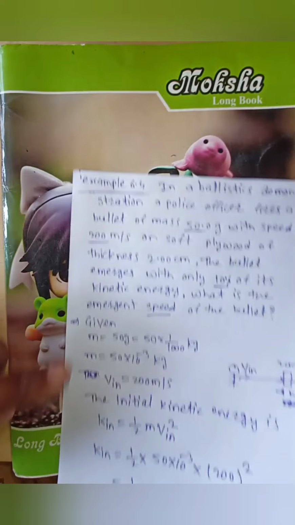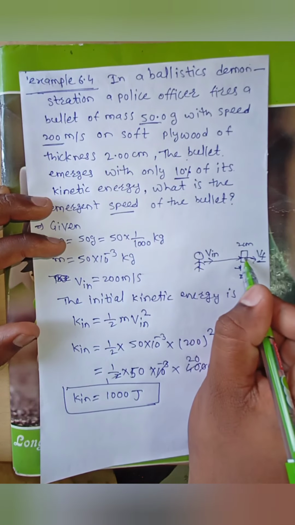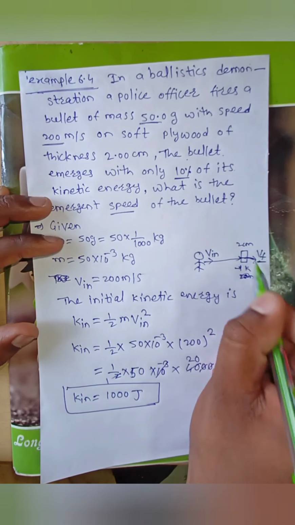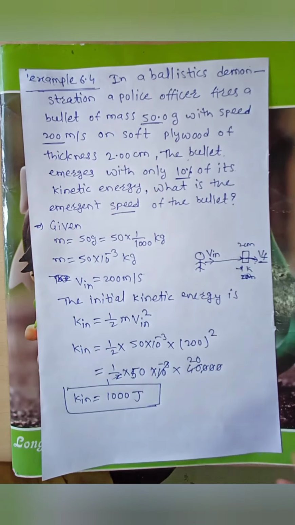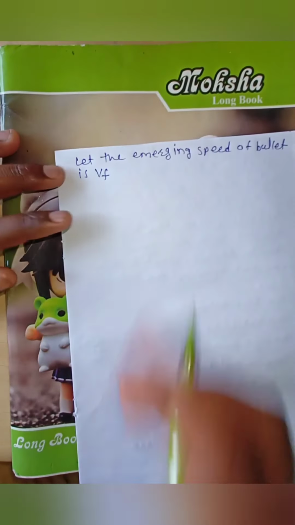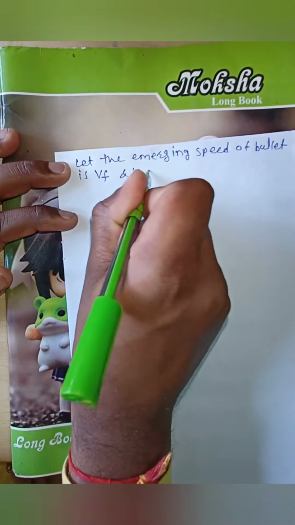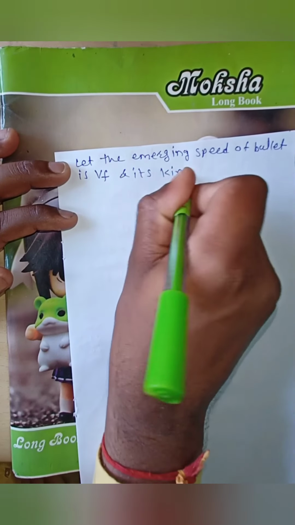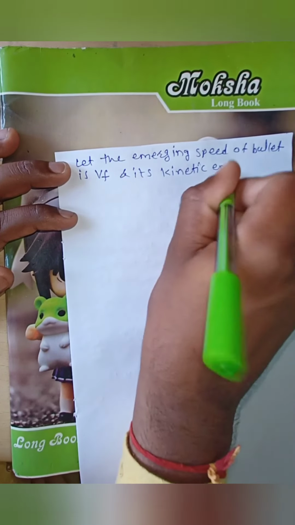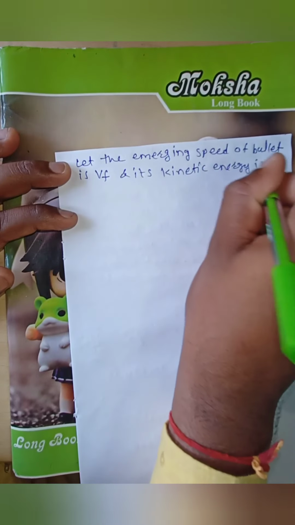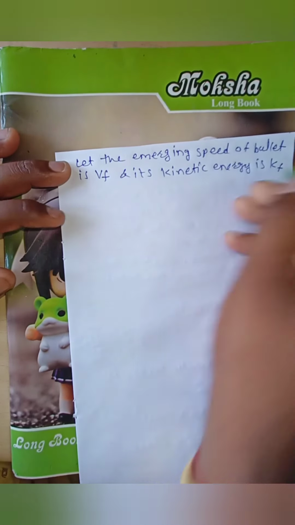Therefore when the bullet is emerging through this, its velocity is vf, therefore its kinetic energy, we have to say that k final.